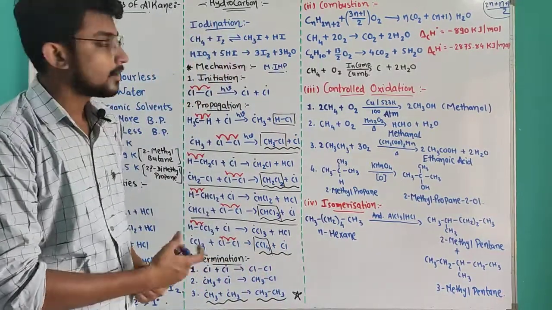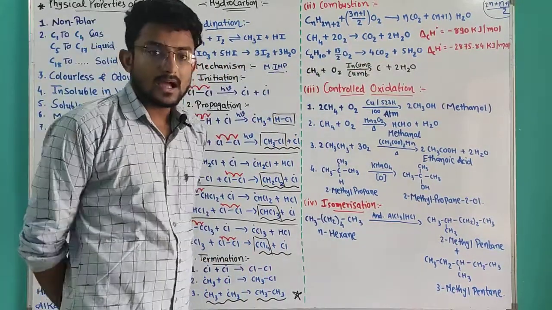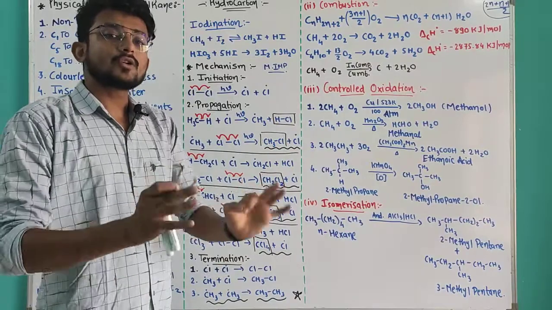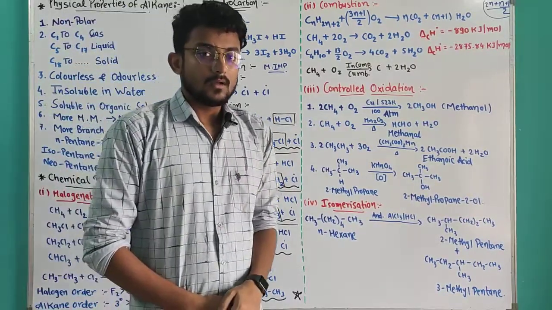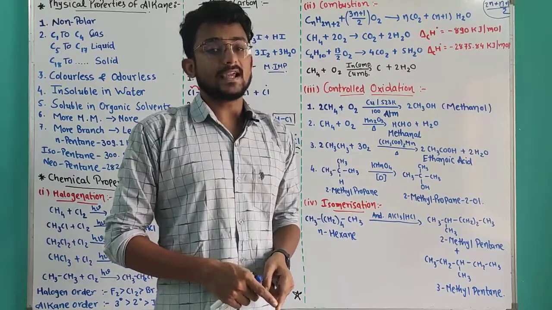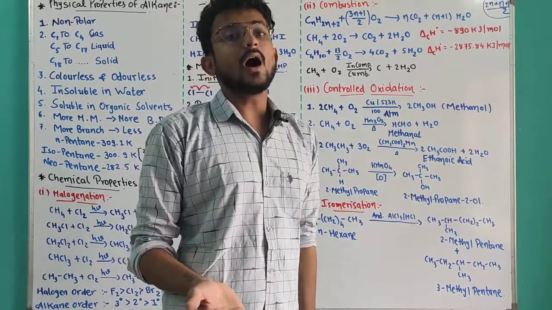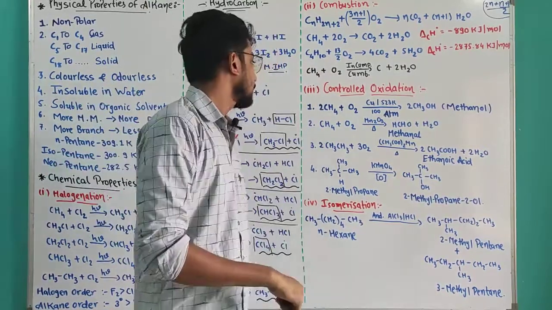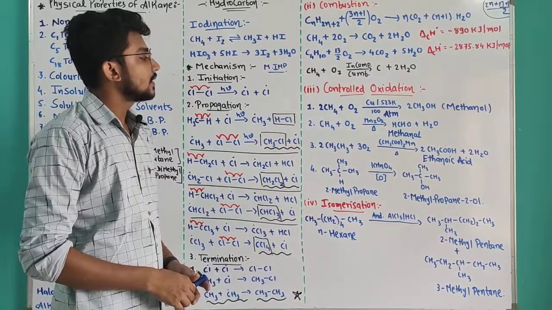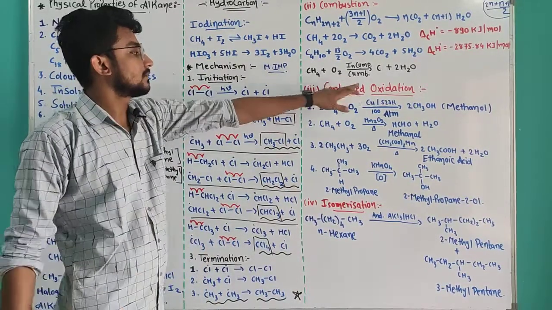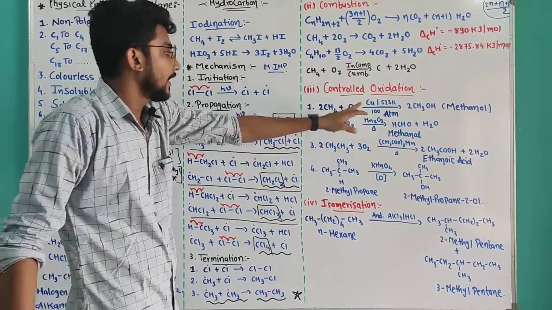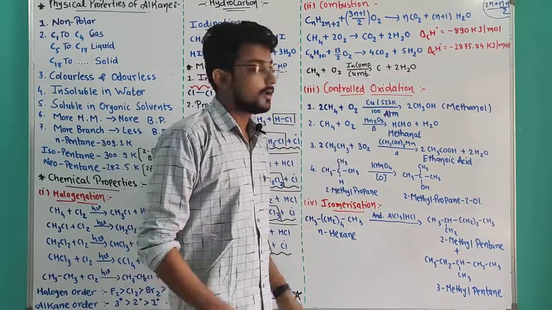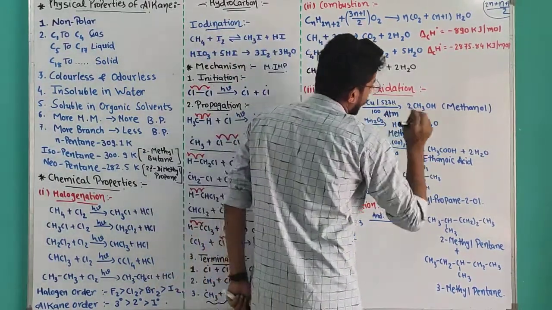After that, controlled oxidation. I told you, strictly, alkanes do not react with oxidizing agents. Still, if we want to use an oxidizing agent, we have to simply provide a difficult condition, meaning higher temperature and higher pressure. Suppose we use the mildest oxidizing agent, copper, in the presence of 523 Kelvin temperature and 100 atmospheric pressure, then methane will be converted into methanol.